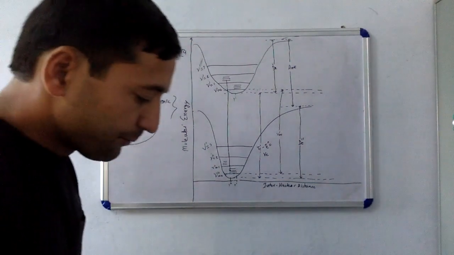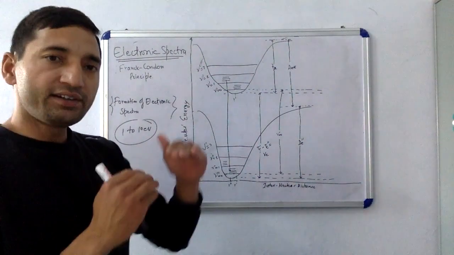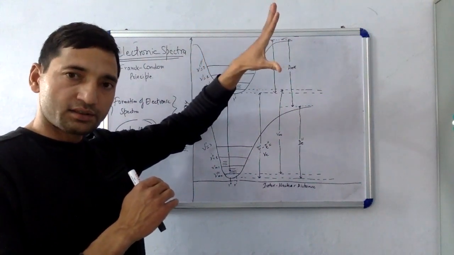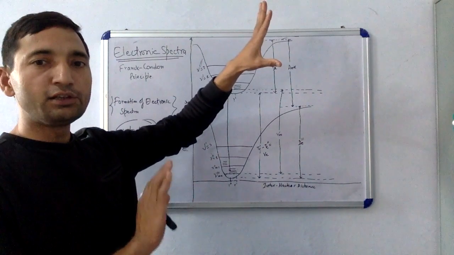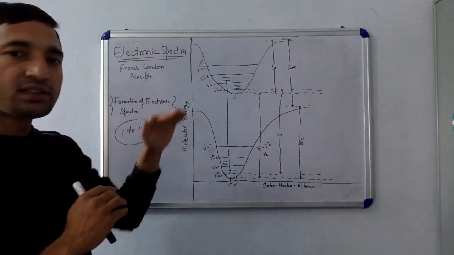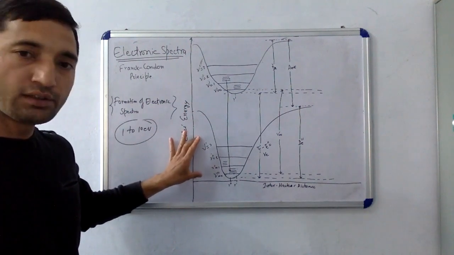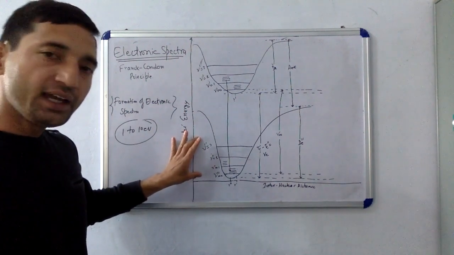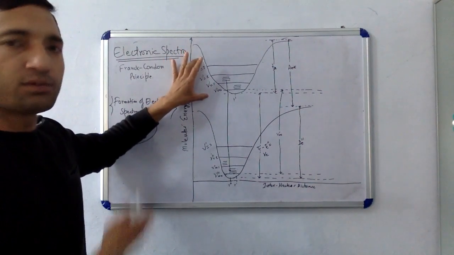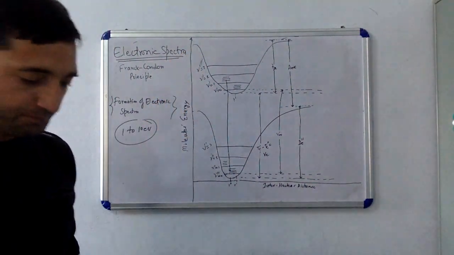If you remember, when we did the vibrational rotator, in that case you have transitions between the rotational states of the upper vibrational state and the rotational states of the lower vibrational state. In the same fashion, there will be transitions taking place between the different vibrational levels of the high energy electronic state and the different vibrational levels of the lower energy electronic state, as well as from the different rotational states of the higher electronic state to the lower energy state, or vice versa.